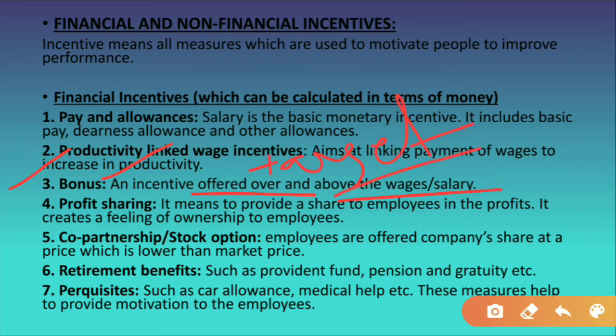So the bonus is the amount which they get over and above the wage and salary. They will receive the salary and the wages, but over it they will receive some more extra amount in the form of bonus money. So this is about bonus.